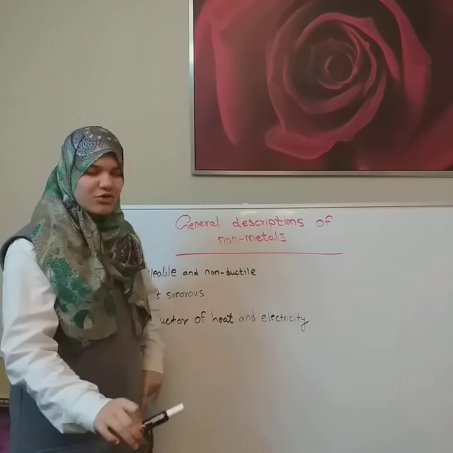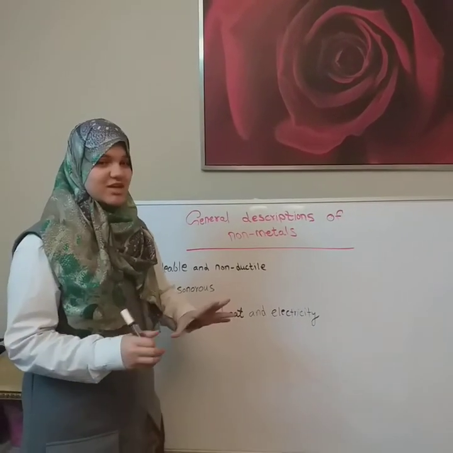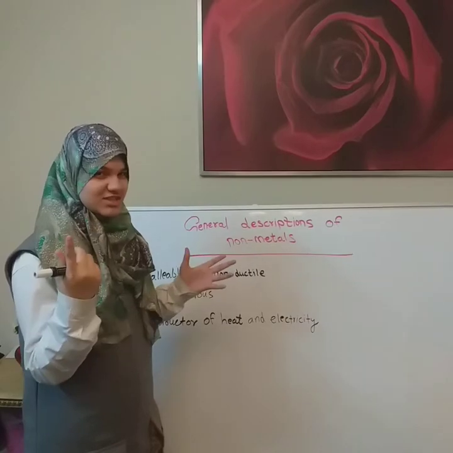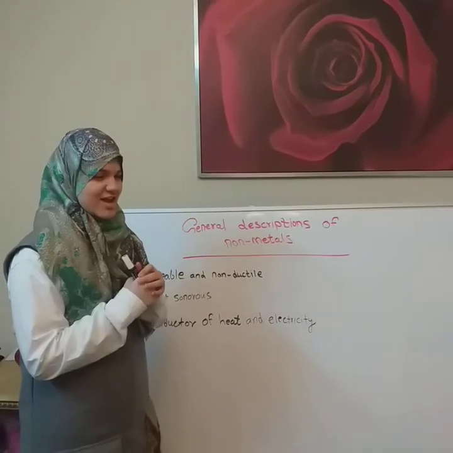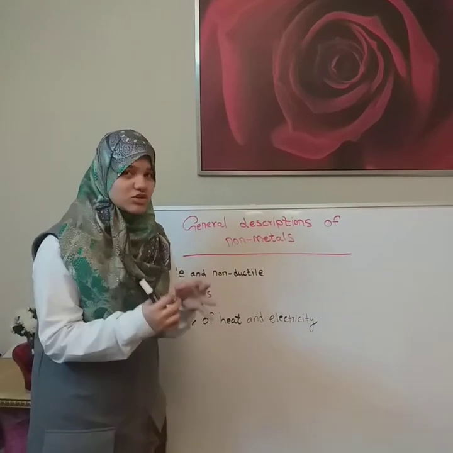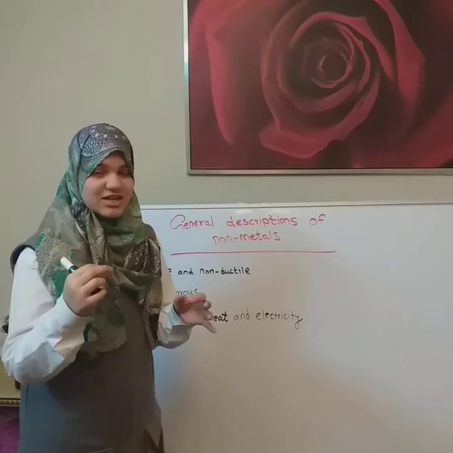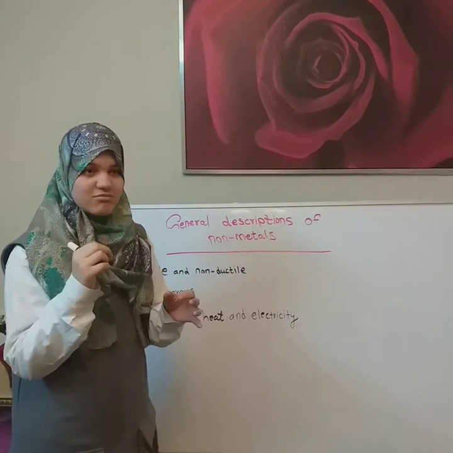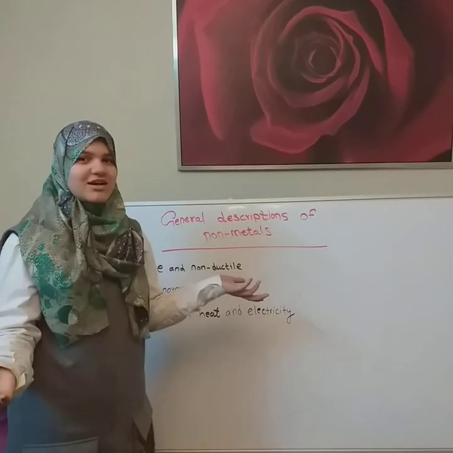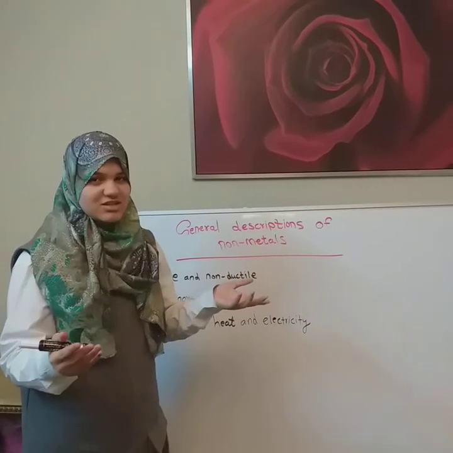Non-metals are also poor conductors of heat and electricity, except one. What is it? It is graphite. Graphite is a good conductor of heat and electricity. But how, when it's a non-metal and non-metals are poor conductors?